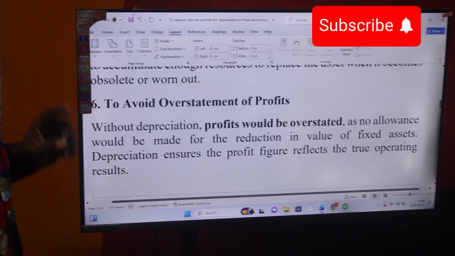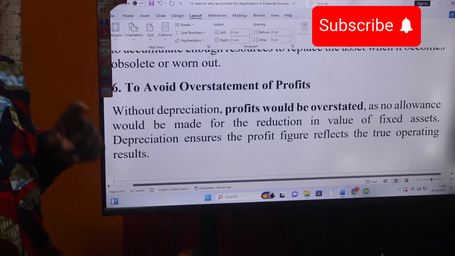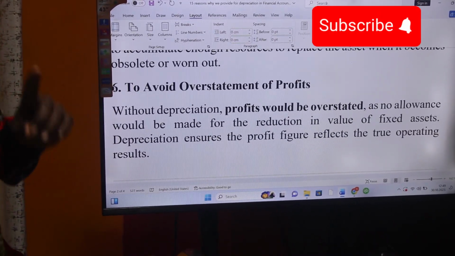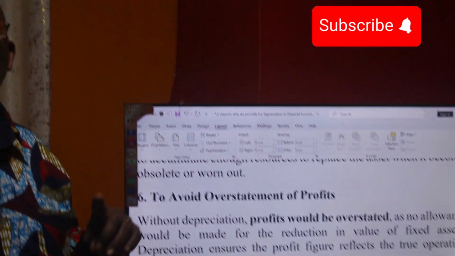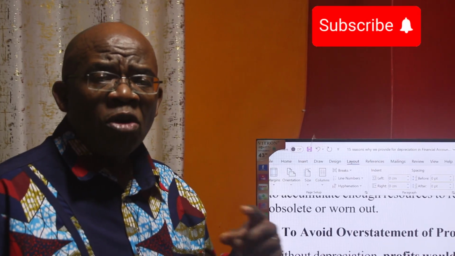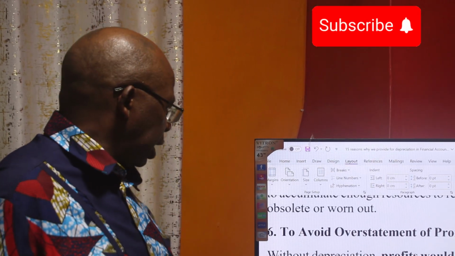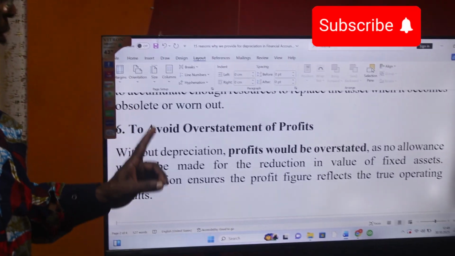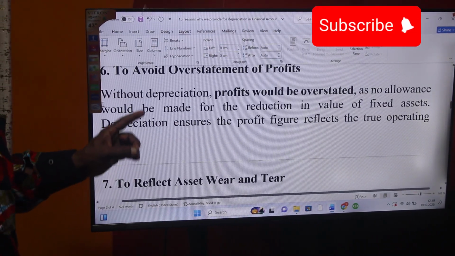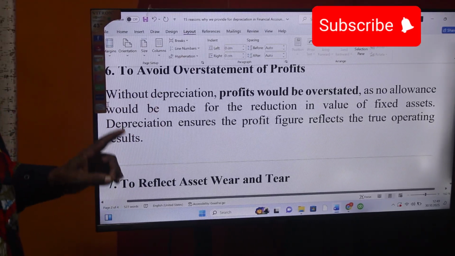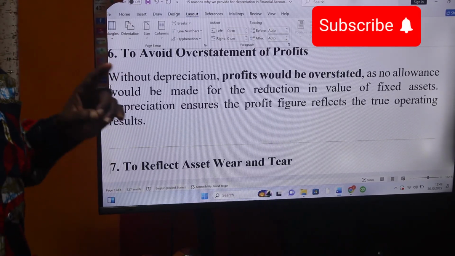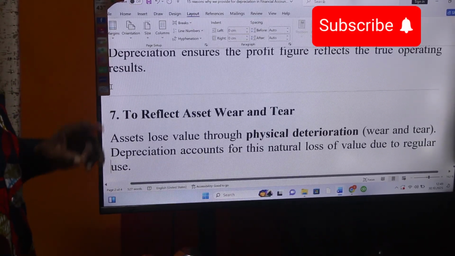Number 6, to avoid overstatement of profits. If we don't deduct depreciation, our profit will be overstated. We will understate the expenses and therefore overstate our profits. And we are saying without depreciation, profits would be overstated, as no allowance will be made for the reduction in value of fixed assets. Depreciation ensures the profit figure reflects the true operating results of the firm.